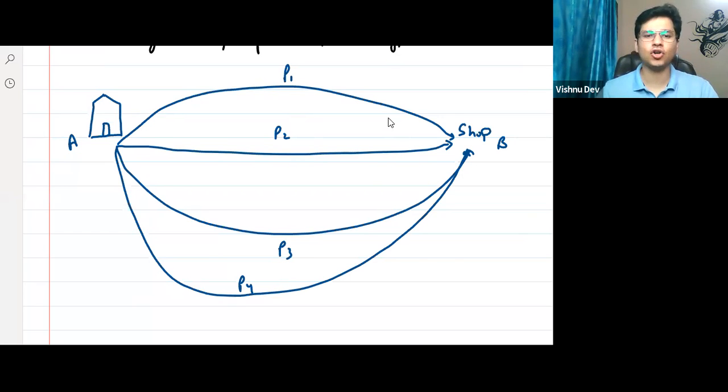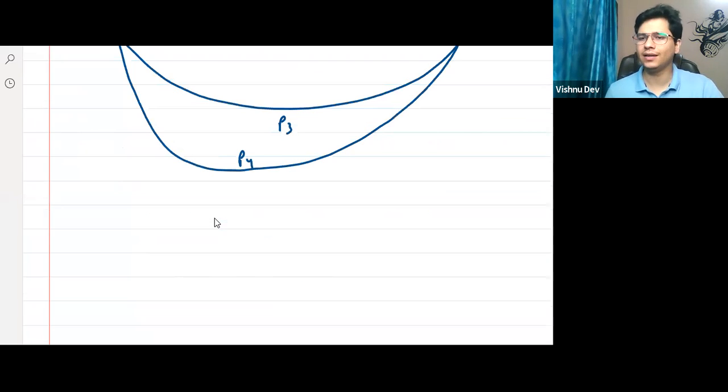Path 4, sir. Which is the shortest one? Path 2. Here I'm saying the terms longest, shortest, right? But when you talk about the term in physics, it is basically the length. Yes or no? Length of the path taken. Length of the path taken, yes or no?